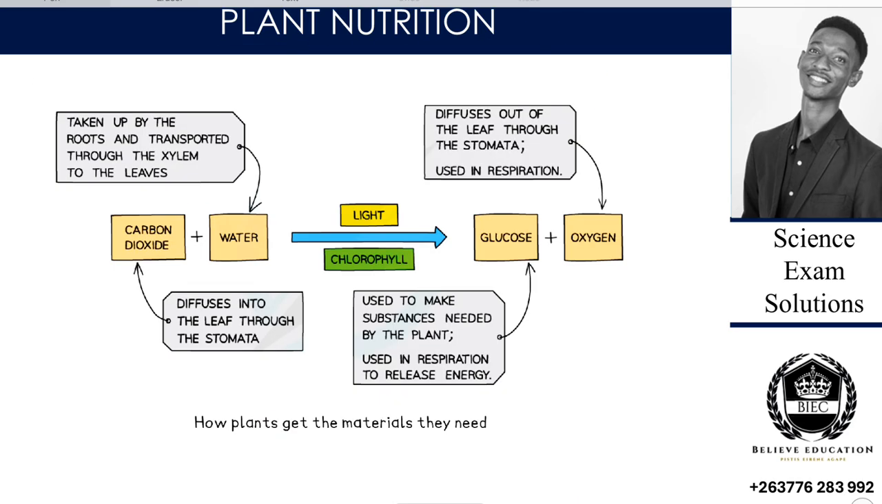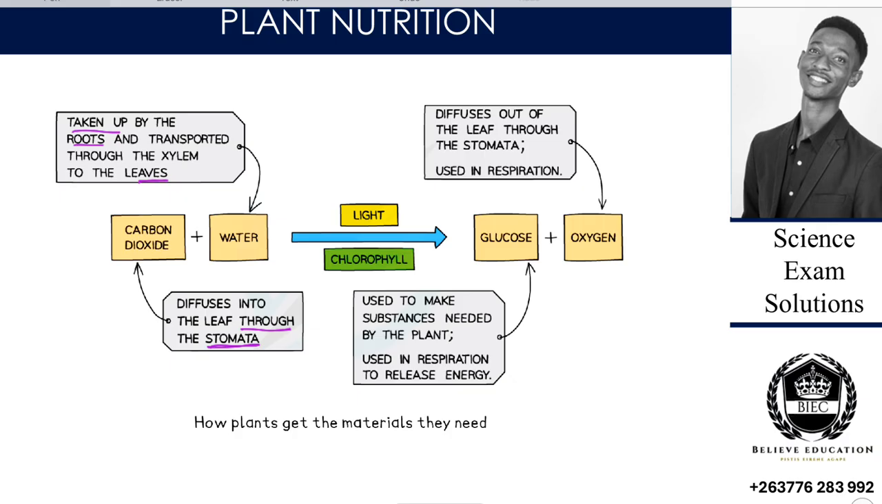Let's look at it in depth. So we are saying that carbon dioxide diffuses into the leaf through the stomata. The stomata are the openings that let carbon dioxide into the leaf, right? When carbon dioxide enters the leaf, the water is taken up by the roots and transported through the xylem to the leaves.